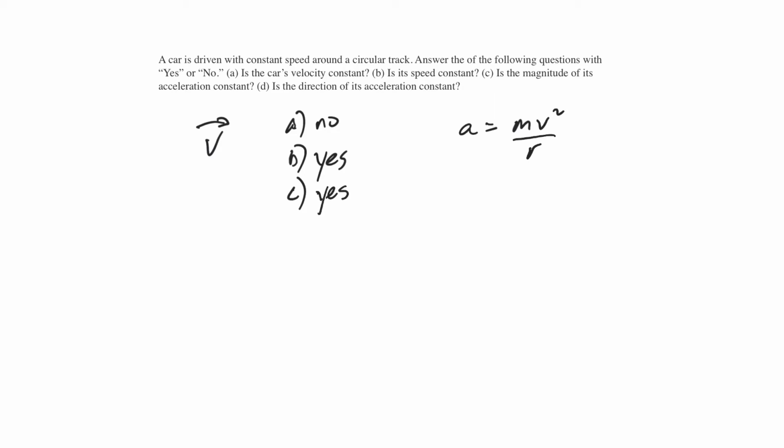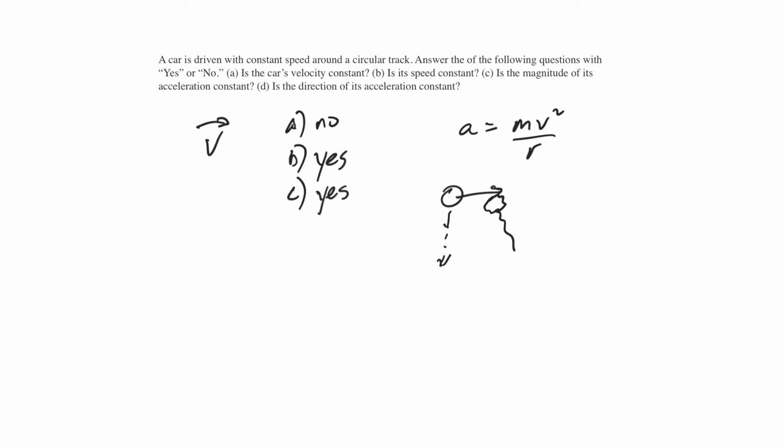The direction of the acceleration constant. Okay, here's where you will make a mistake if you are not thinking clearly. What is happening? The velocity is moving, okay? I'm going this way. There is a force that is pulling me this way, which means that I drop down.